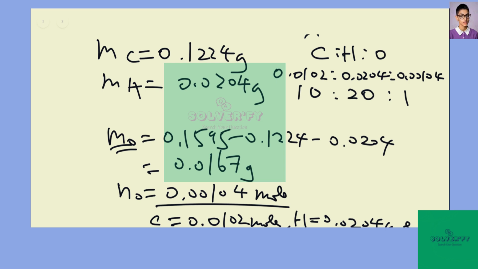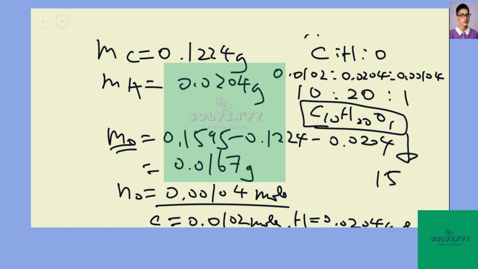So we have C10, H20, and O1 as our empirical formula. The molar mass of this empirical formula is 156 grams per mole.